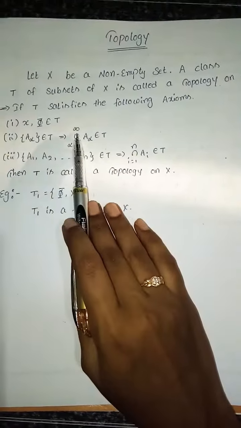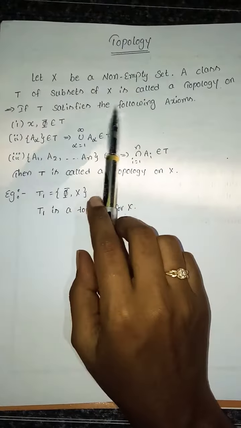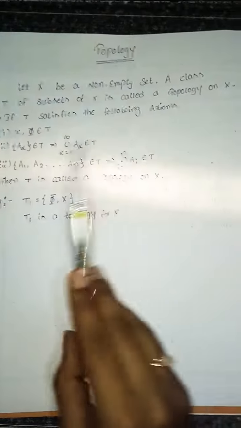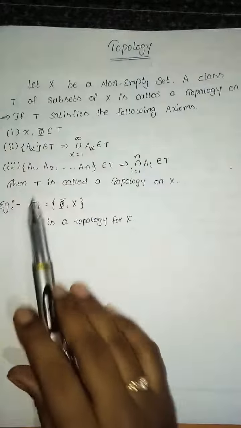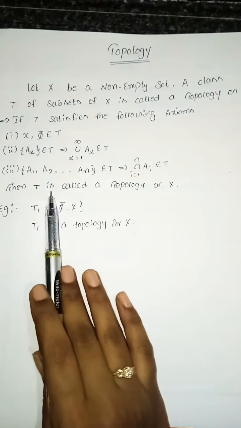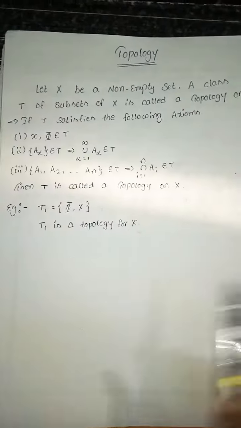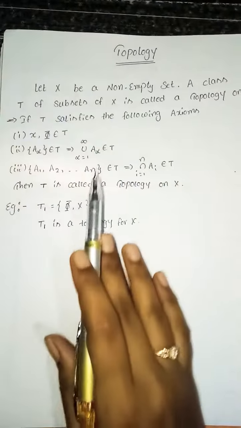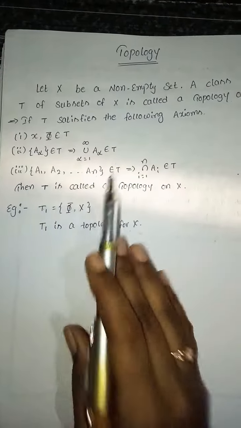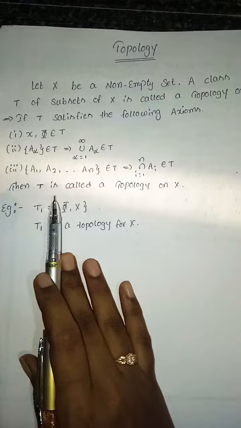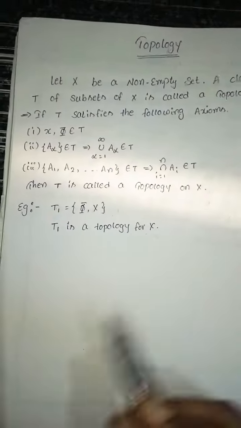And here is the definition of topology. Let X be a non-empty set. A class T of subsets of X is called a topology on X if T satisfies the following axioms, that means conditions. The first condition is X, comma, null set belongs to T. The second condition is the union of every class of sets in T is a set in T. And the third condition is the intersection of every finite class of sets in T is a set in T. Then T is called a topology on X.